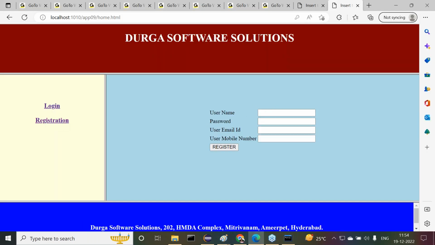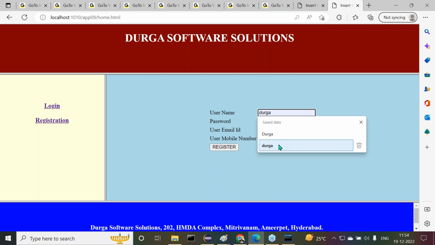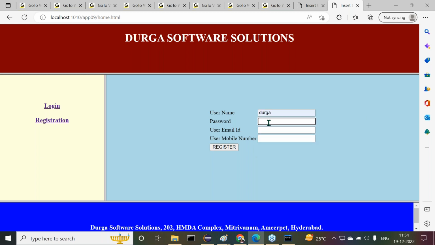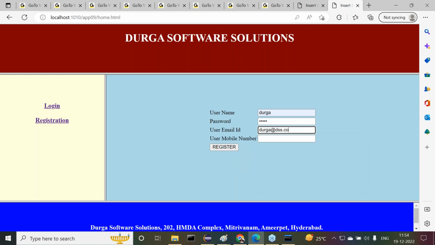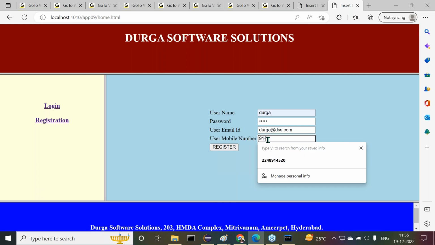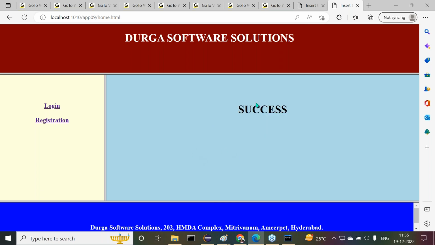In registration, username is Durga, password is also Durga, email ID is Durga@dss.com, and the mobile number. Click on the register button. Success.